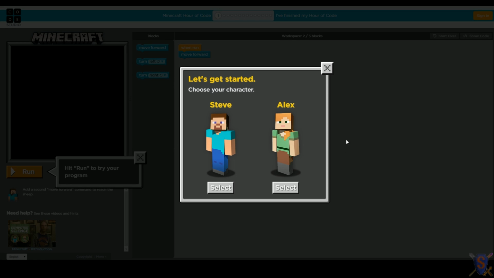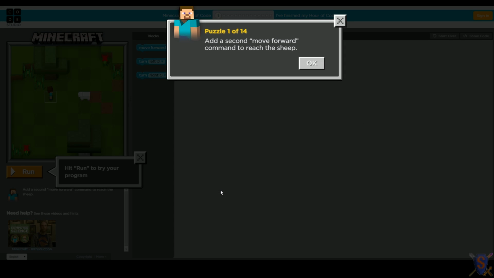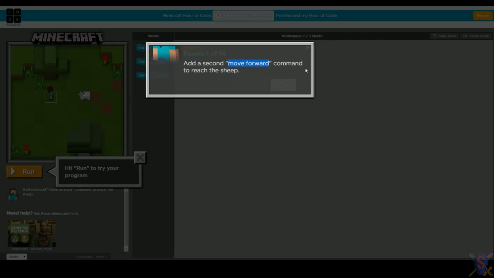So when we start here, we get to pick who we want to play with, Alex or Steve. I'm going to select Steve. So for our first puzzle, we want to add a second move forward command to reach the sheep. Okay, so move forward is in quotes here, so this must be something we want to pay attention to. Say okay.